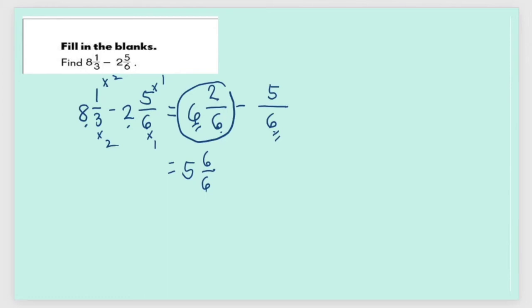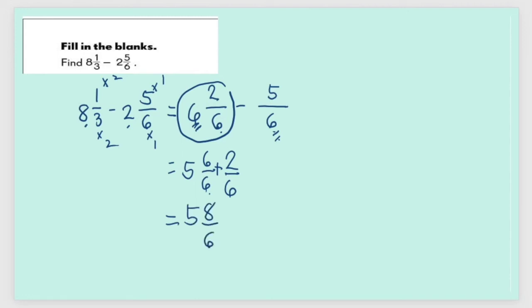Looking at the denominator of the second fraction, it is easier for me if I match it with the same denominator. That's why I chose 6 over 6. Now to continue. We are not yet done renaming 6 and 2/6. We have just renamed the whole number 6. So let's add the 2/6 here. So 6 plus 2 is equal to 8 over 6.